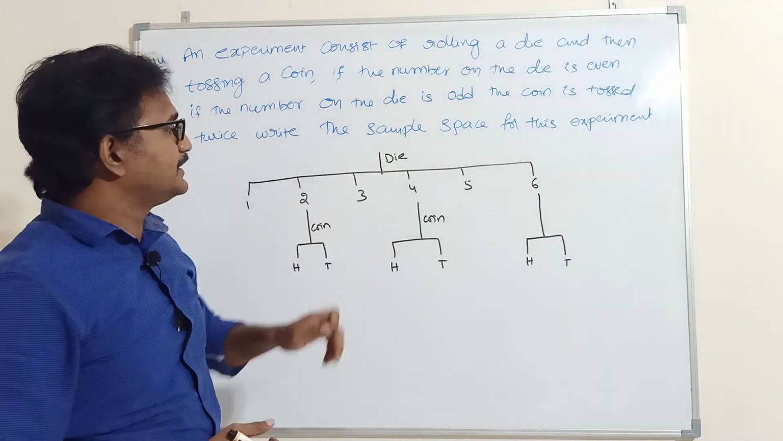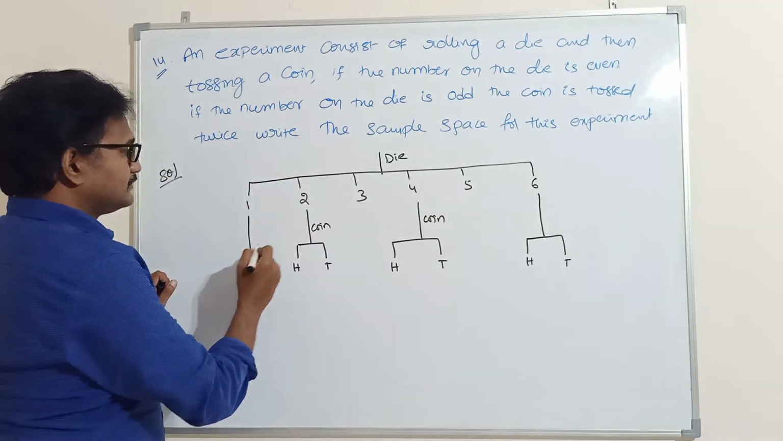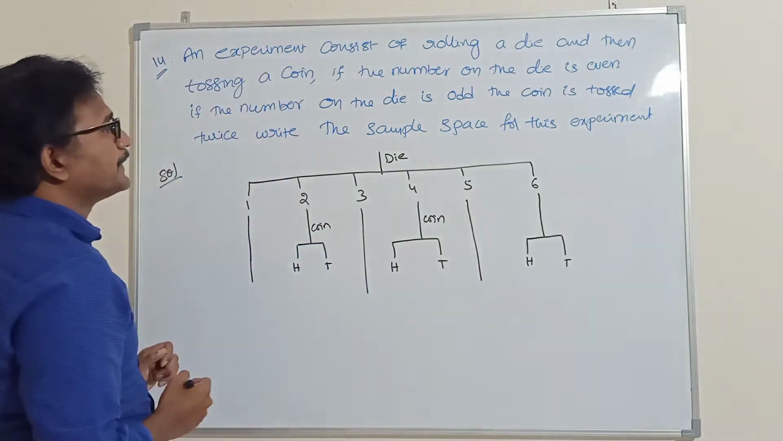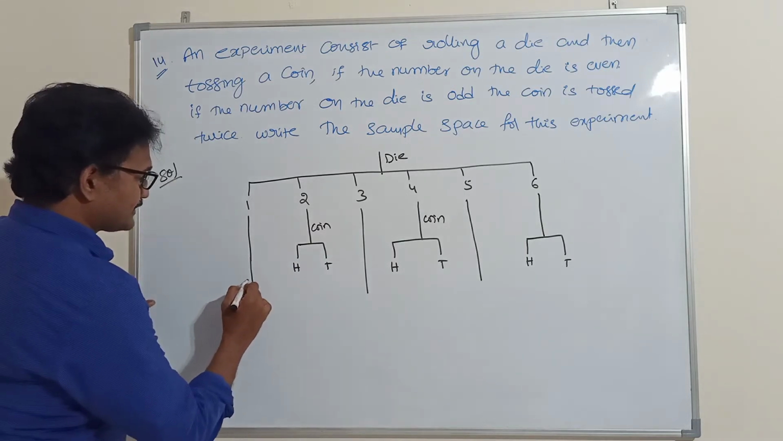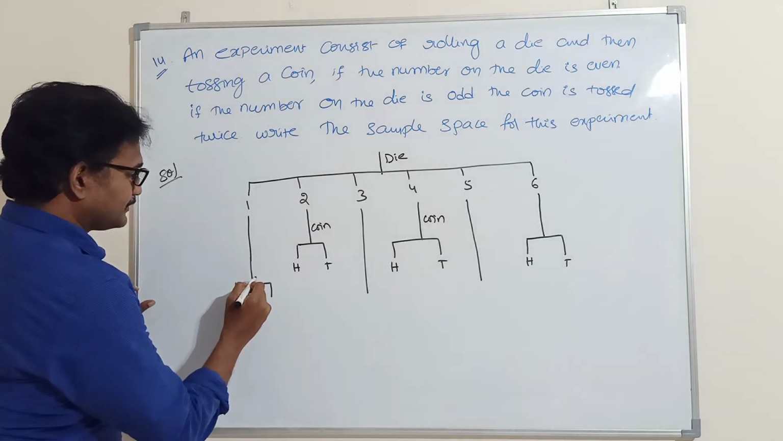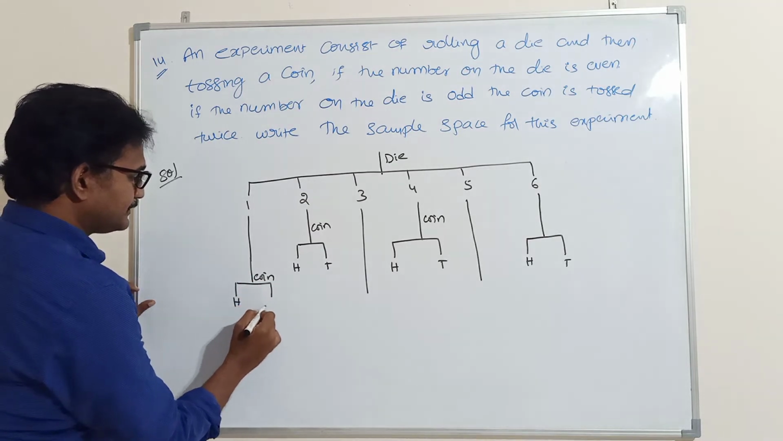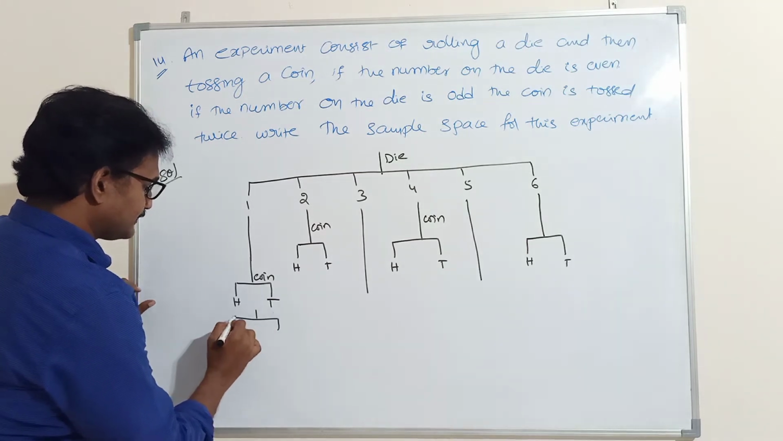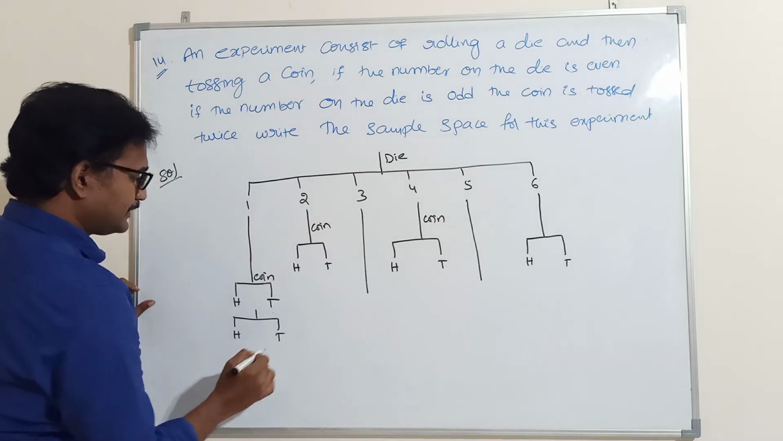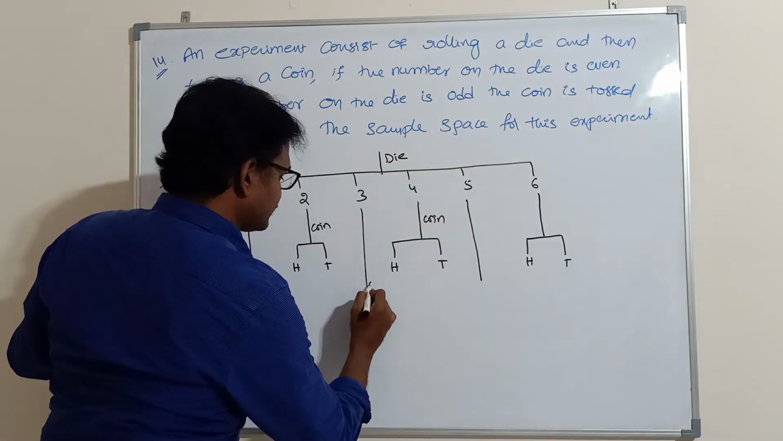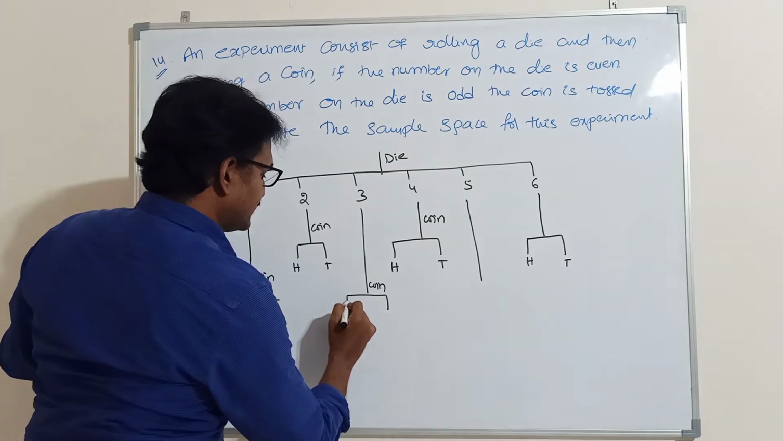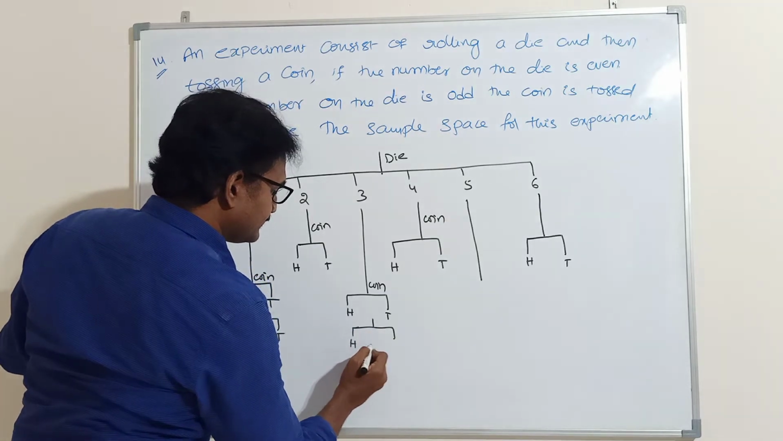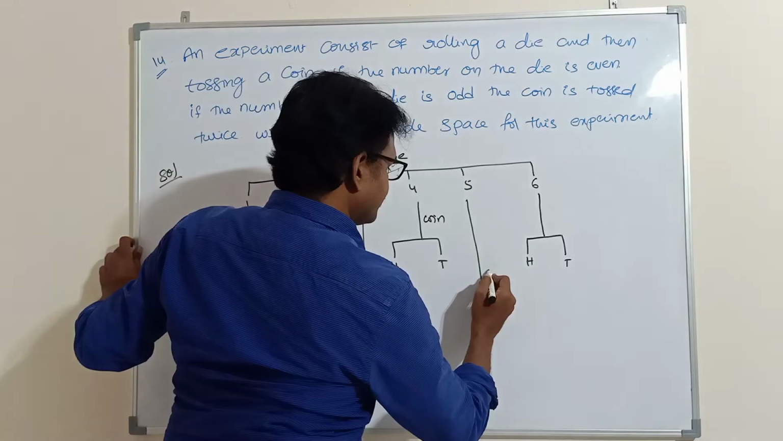Next, if the number on the die is odd, that means 1, 3, 5, the coin is tossed twice. So here you are tossing a coin: head, tail. If you toss a coin again, head, tail will come. Same here also, the coin is tossed: head, tail, and again head, tail. Next, the coin is tossed.